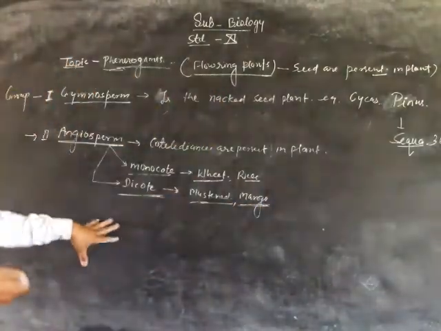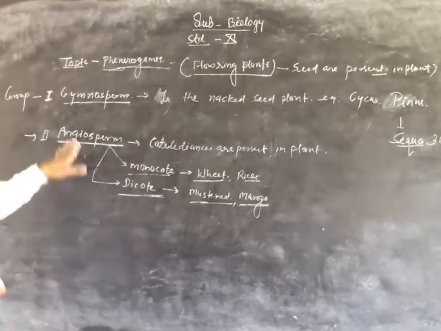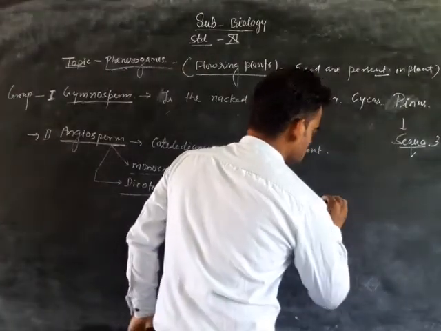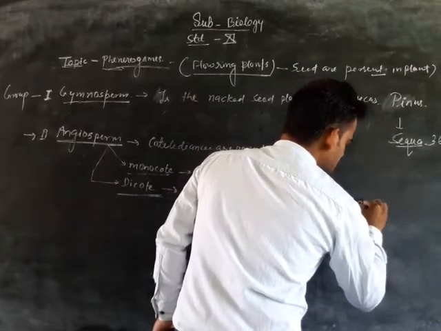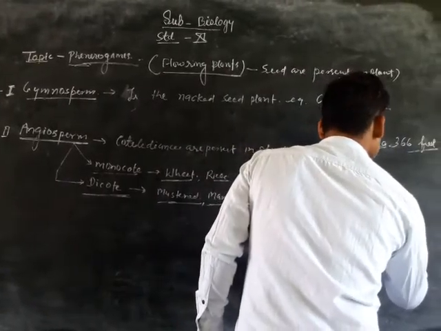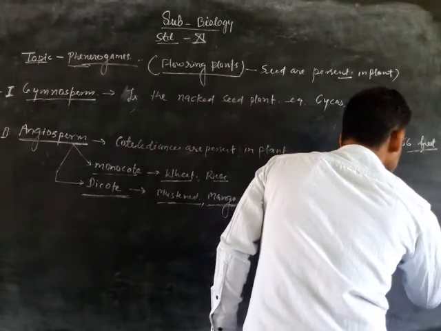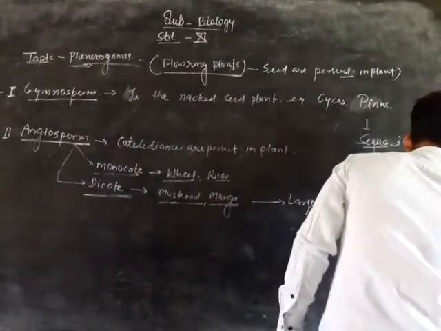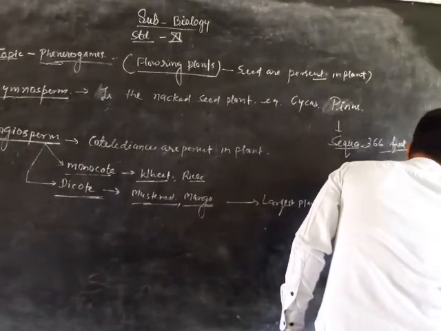So mustard and mango are different types, morphologically and externally. For the angiosperm, the largest plant of the plant kingdom is eucalyptus.